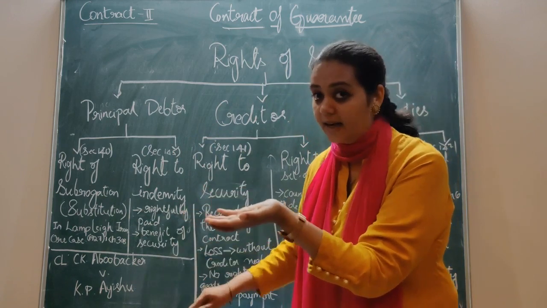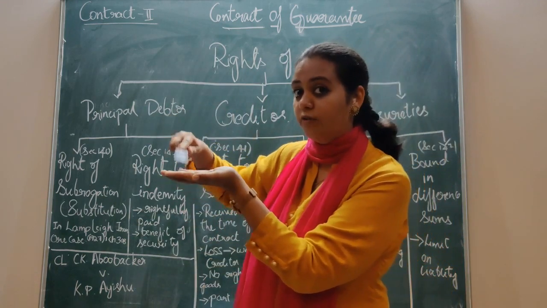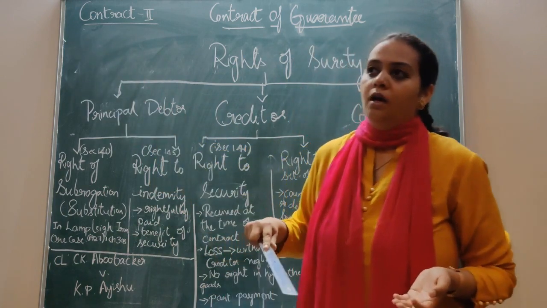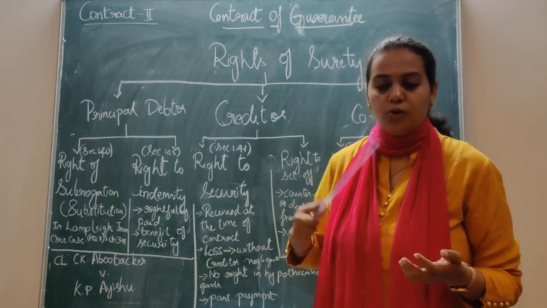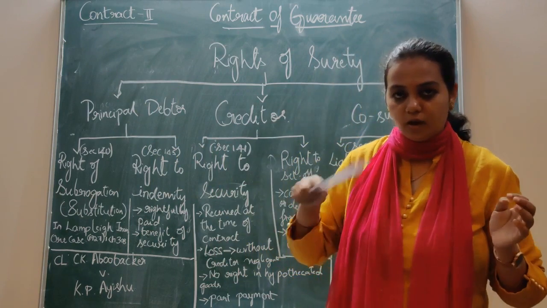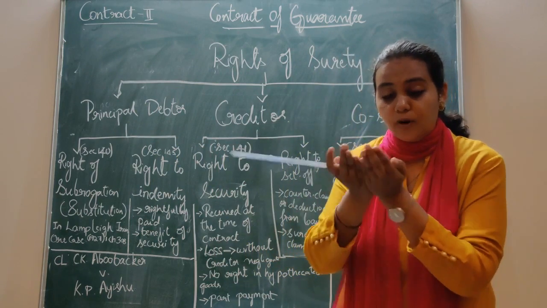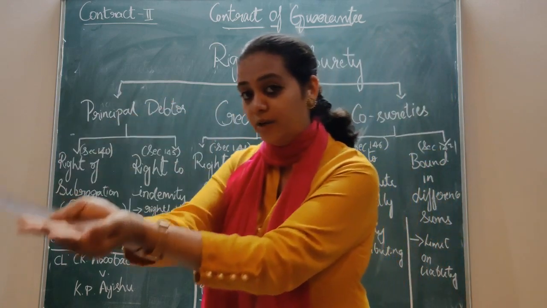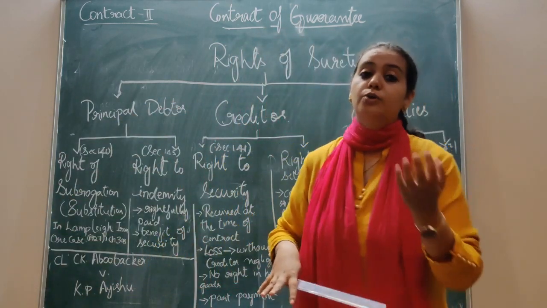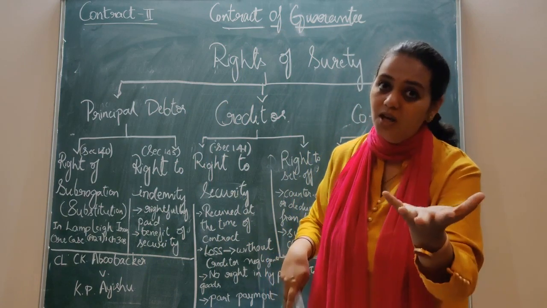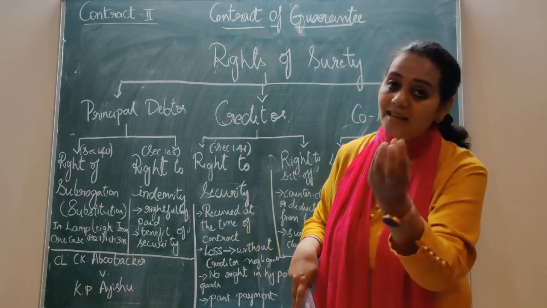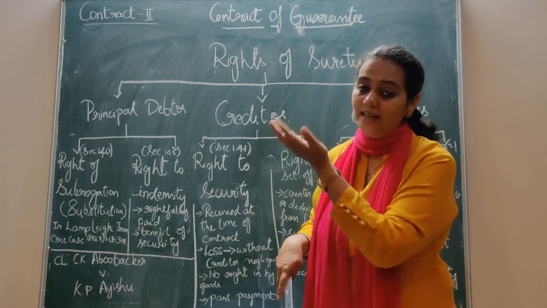Remember again, if there is some property, a land, that the principal debtor has given to the creditor at the time of the contract of guarantee, and the principal debtor makes a default and the surety pays, then once the surety clears the loan, it is the responsibility of the creditor to hand over the security to the surety, so that the surety can obtain certain benefits from that property or goods. Got it? So that he can sell it and realize the amount whatever he has paid.